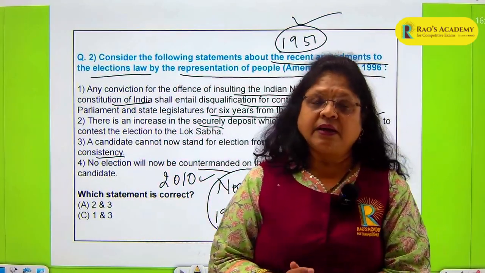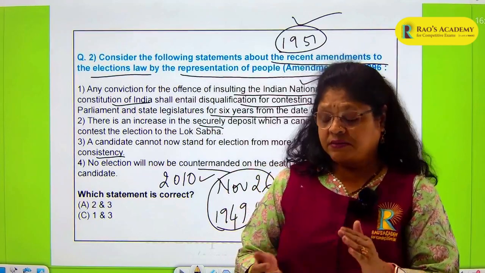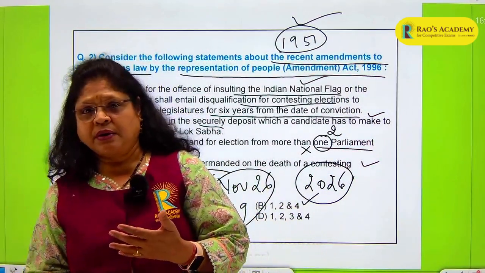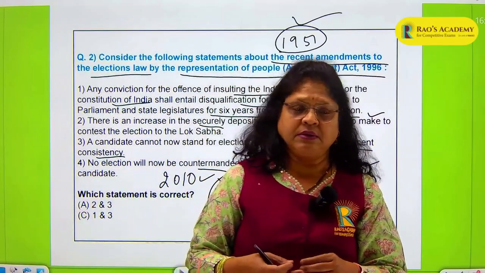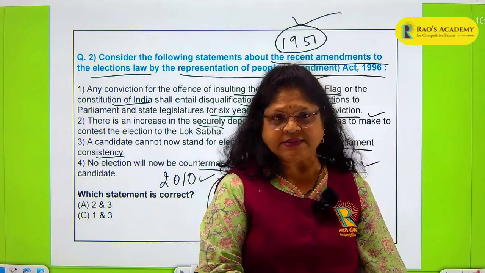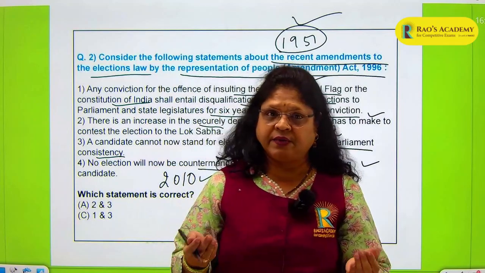So there's also a section on election expenses. Once it was found that some candidates were spending more money while the financially weaker candidates were spending less, so they were not able to convince the voters, and they were losing elections.